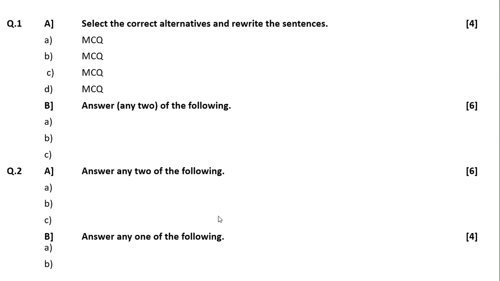Means in this, if we first start with question 1, in this first part, question number 1A, it is having 4 MCQs. So as ma'am said, you have to write complete sentence, rewrite the sentence with that option value or whatever the option text, fill in the blank, and you have to write complete sentence. Okay, and question number B, it is of 6 marks. In this, you will be having 3 questions and you have to attempt any 2 questions.